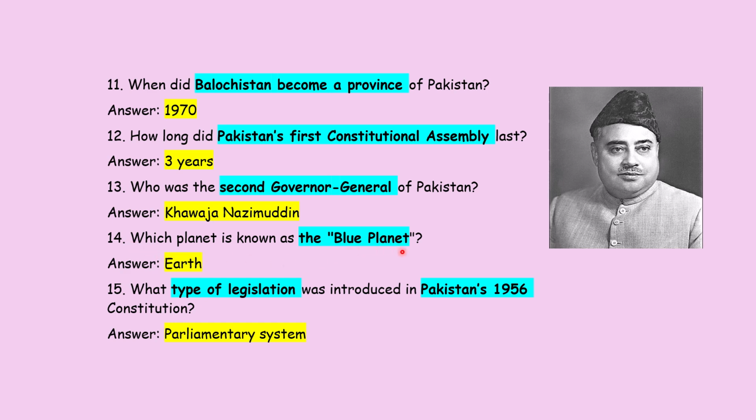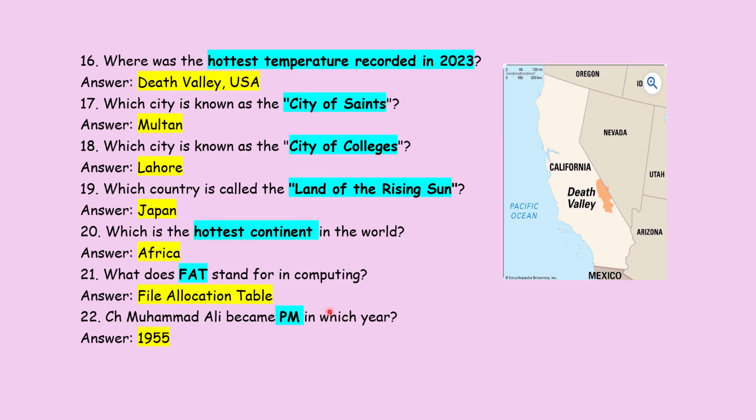Which planet is known as the blue planet? It's Earth, because 70% of it comprises water and 30% is land. What type of system was introduced in Pakistan's 1956 constitution? It was the parliamentary system, right? And the next one is,